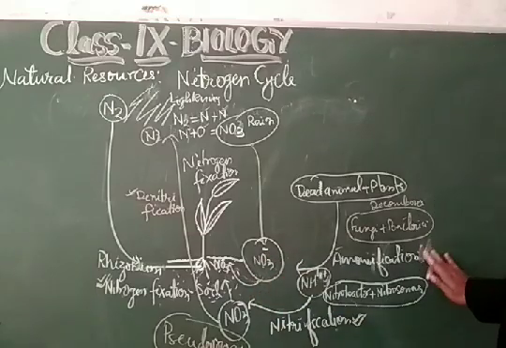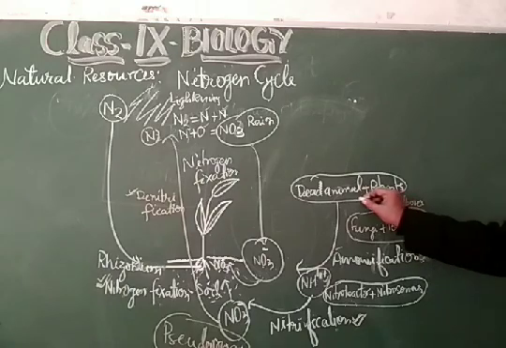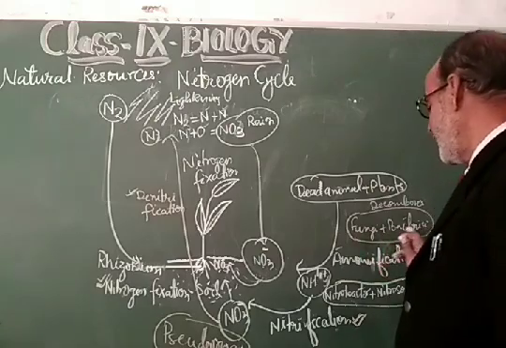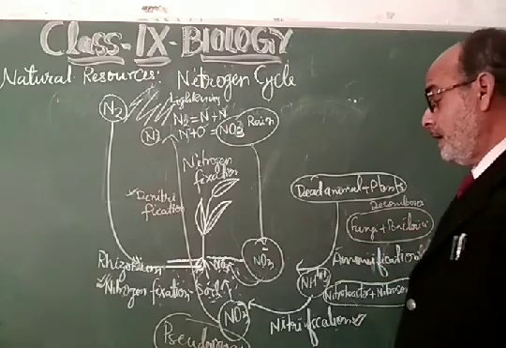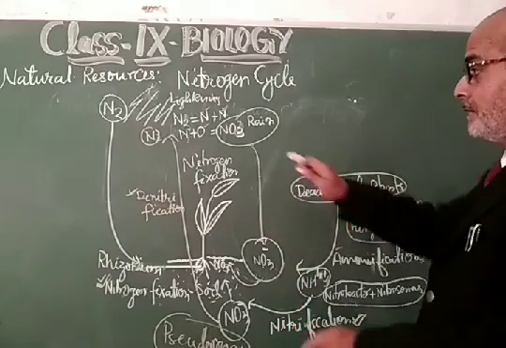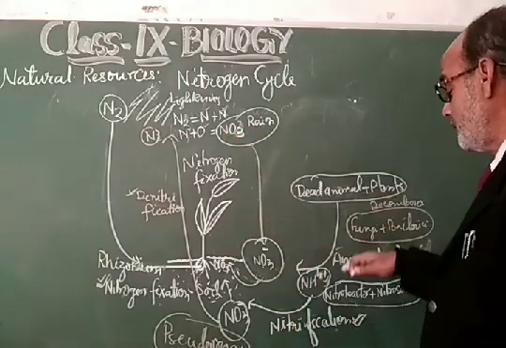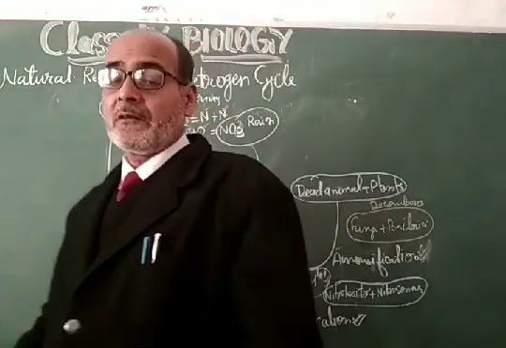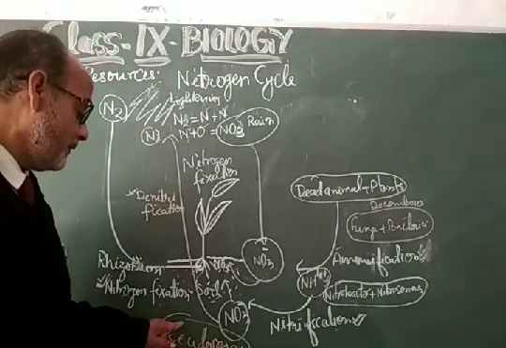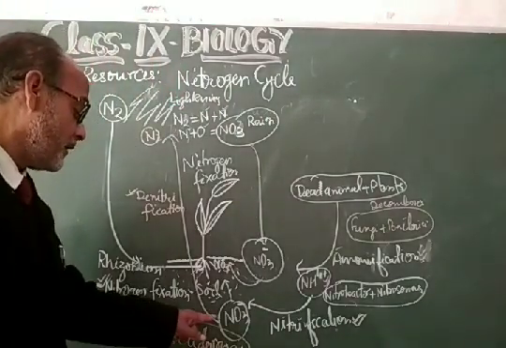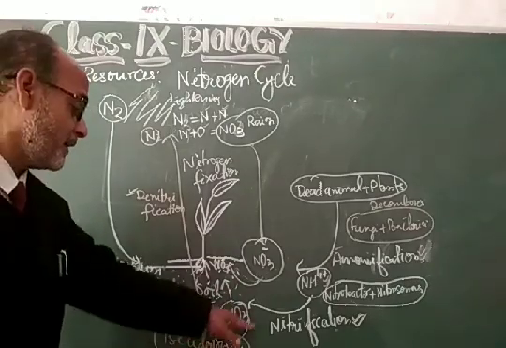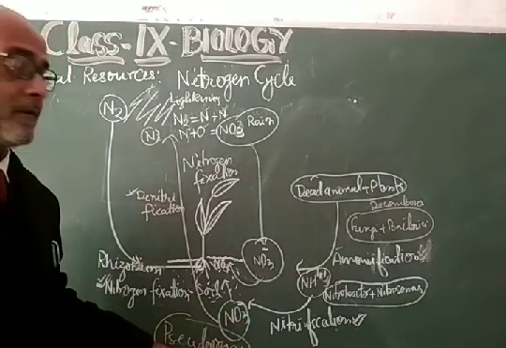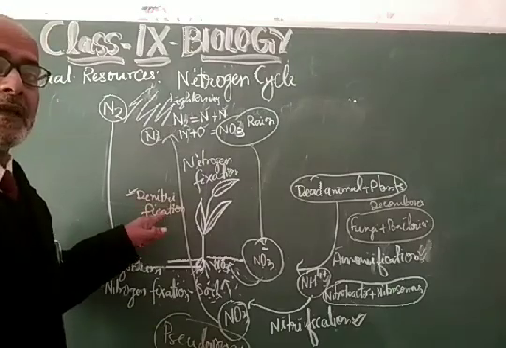And the fourth process, that is ammonification, where ammonia gets released from the dead and decaying material as a result of the decomposition of their body by the fungi and other bacteria. And my dear students, this is the nitrogen that is coming from the atmosphere. This nitrogen is coming from the nitrate coming from the dead and decaying material. So there will be a loss of the atmospheric nitrogen percentage, and that gets maintained by the release of nitrogen gas from the excess nitrate that is present on the earth, with the help of the bacteria called Pseudomonas, and this process is called denitrification.